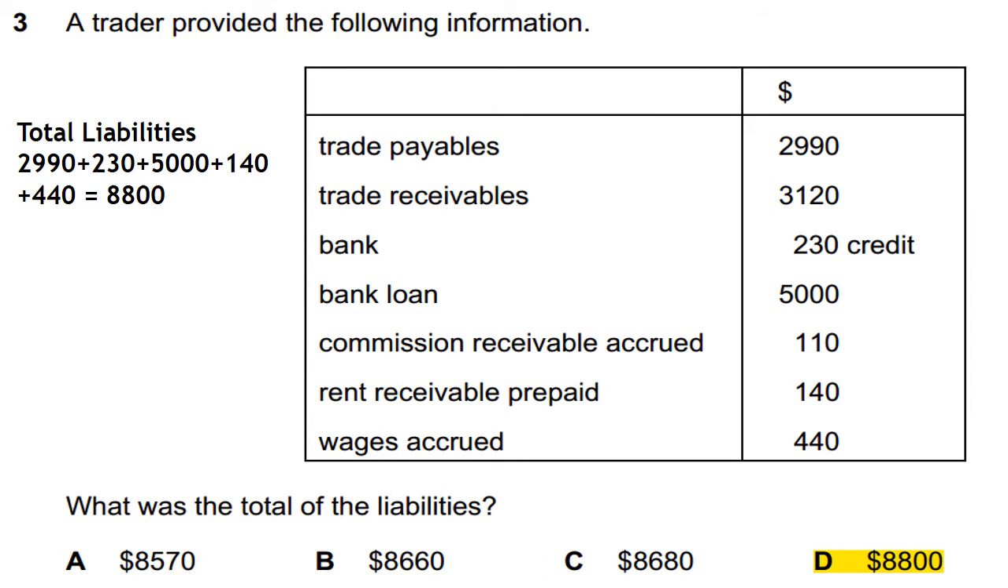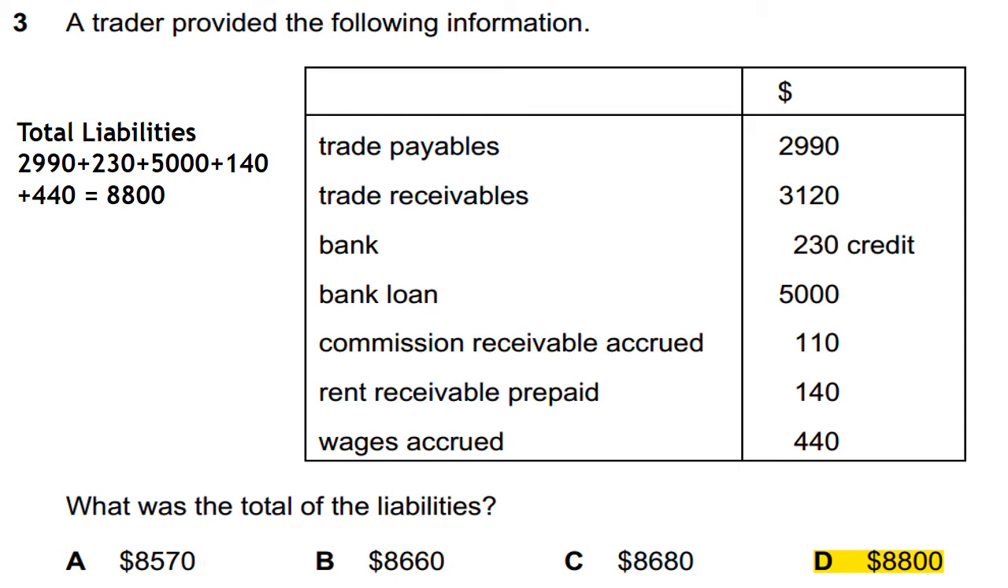And the third question: a trader provides the following information: trade payables, trade receivables, bank loan, commission receivable accrued, rent receivable prepaid, and wages accrued. What was the total of the liabilities? These are four options and option D is correct. How?